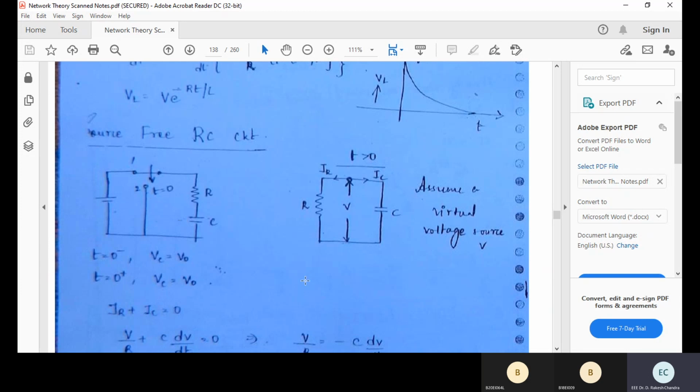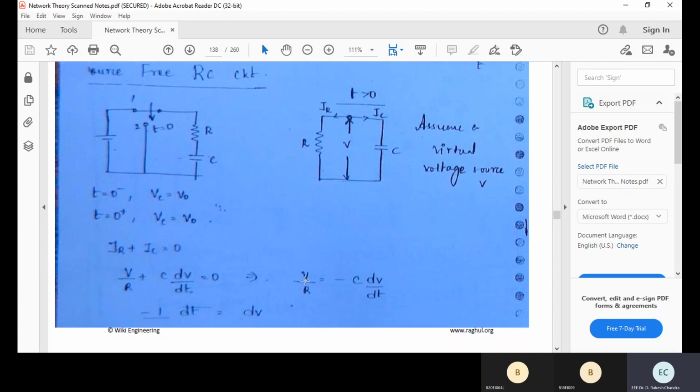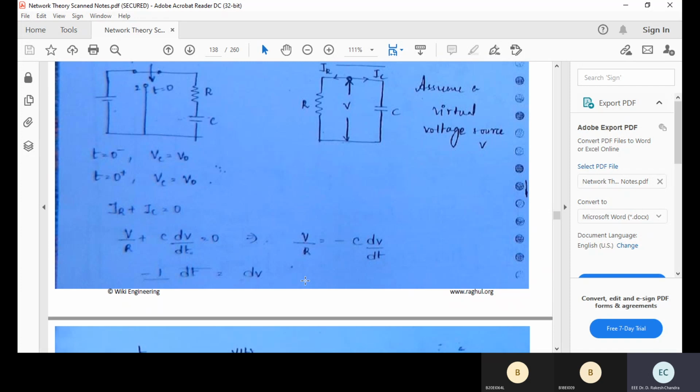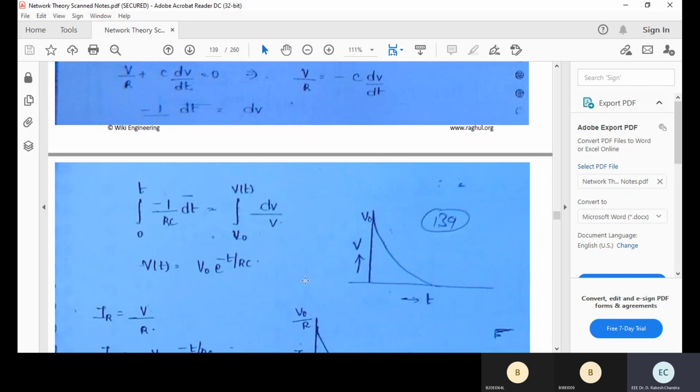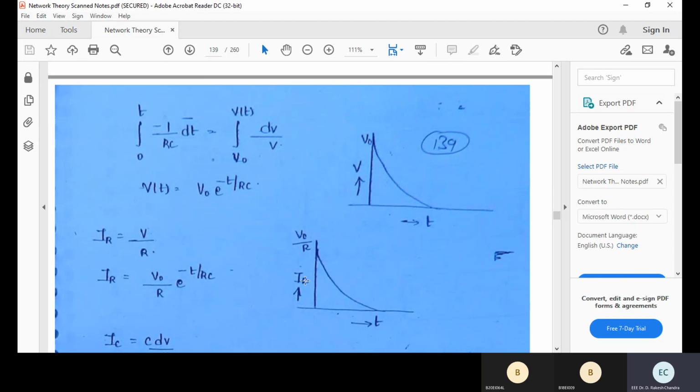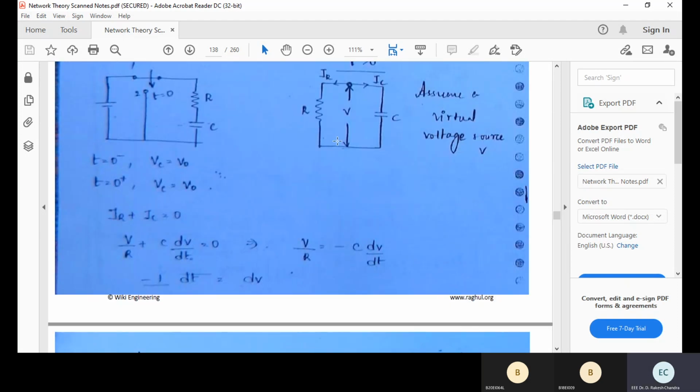For the source-free RC circuit, if you need the response, you just apply the differential equations, or you can even go to the Laplace transform, whichever is familiar to you. You can use any mathematical method to solve a series RL circuit or series RC circuit, source present or source absent. It's a simple mathematical equation. Go through the differential equation: V by R plus C into dV by dt is equal to 0. V by R is equal to minus C into dV by dt. So you can solve the differential equation. So this is the decay, the current through the capacitor decays.